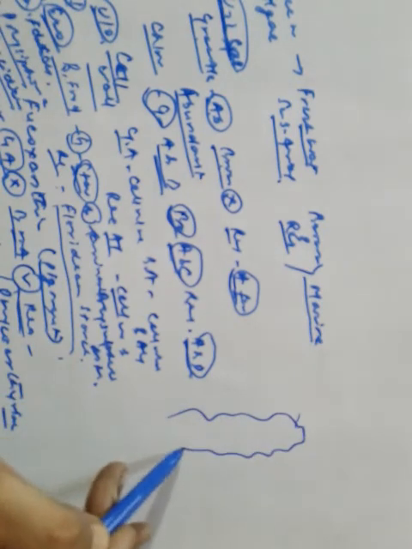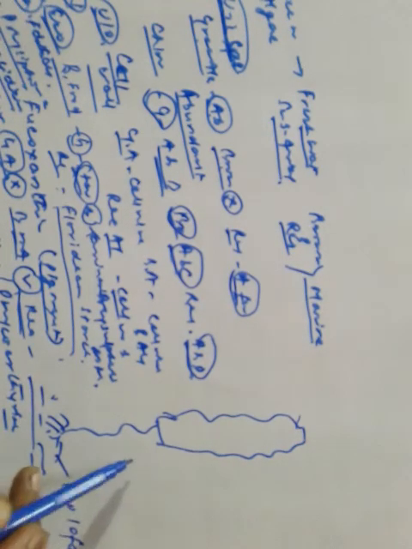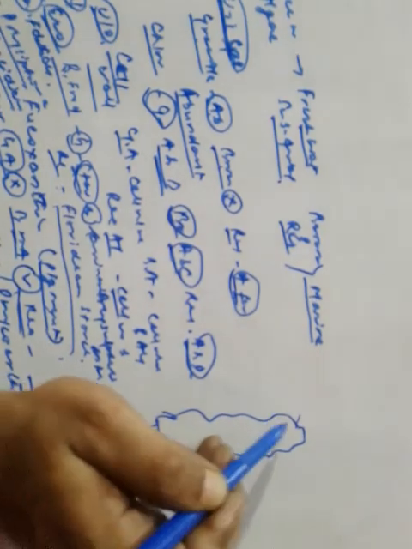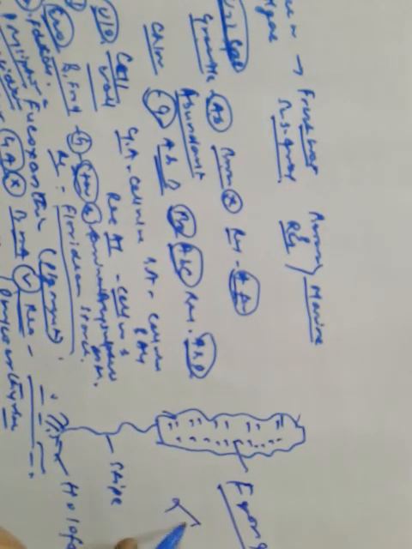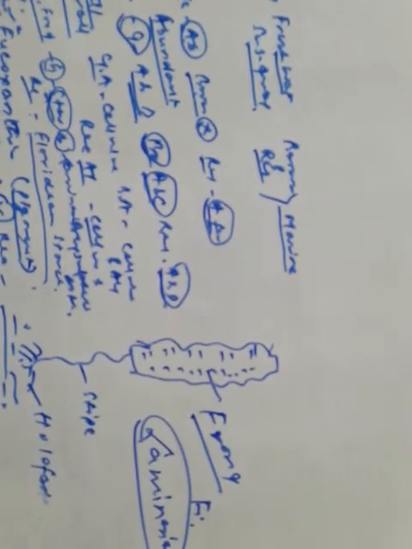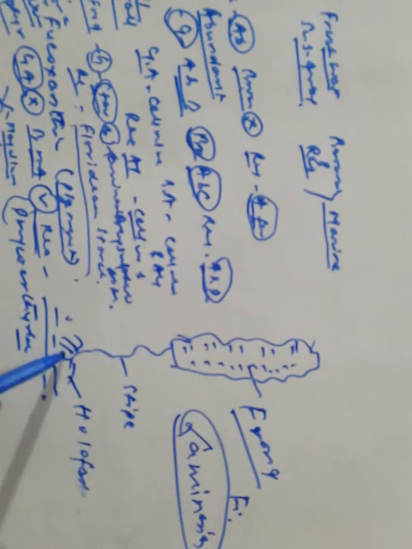This is the figure of Laminaria. So we have the holdfast, which is attached to the substratum.